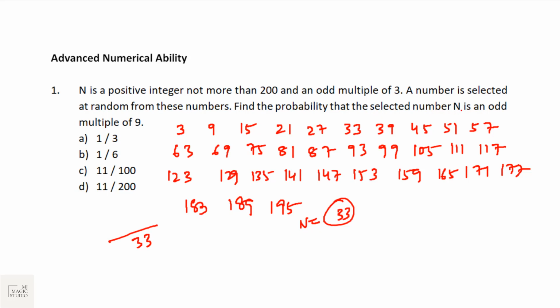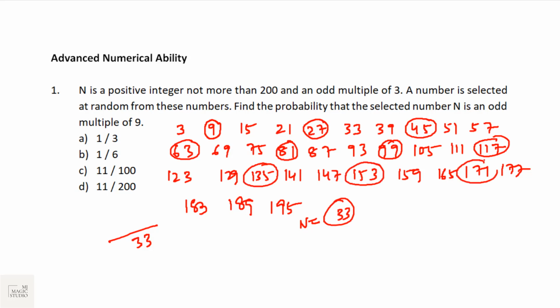Find the probability that the selected number n is an odd multiple of 9. We will start with 9. And the next odd multiple of 9, the sum of digits is equal to 9. That means it is with a gap of 18. Counting them, the favorable ones are 11. So the required probability is 11 by 33, that is 1 by 3.